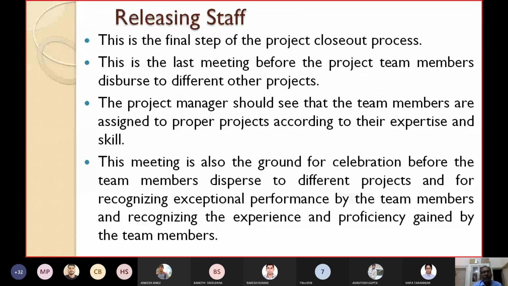After the project is completed, the last step is releasing staff. The final step is releasing the staff members. This is the final step of the project closeout process. This is the last meeting before the project team members disperse to different other projects.